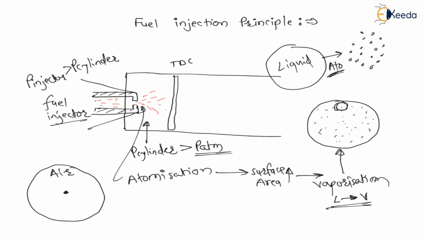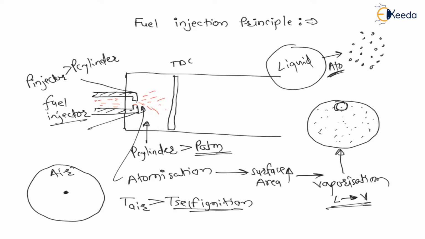Now my dear students, this temperature at the end of compression, T2, that is the temperature of air, is more than the self ignition temperature of fuel. Because of this, the fuel particle will start igniting, that is this fuel particle starts burning, and which adds heat inside this piston cylinder assembly.